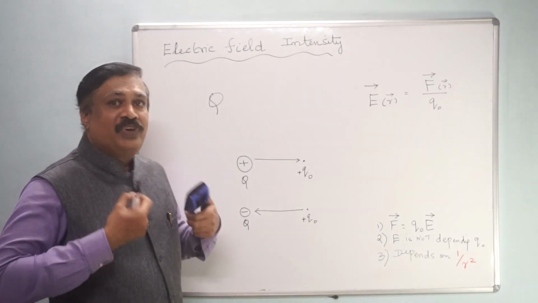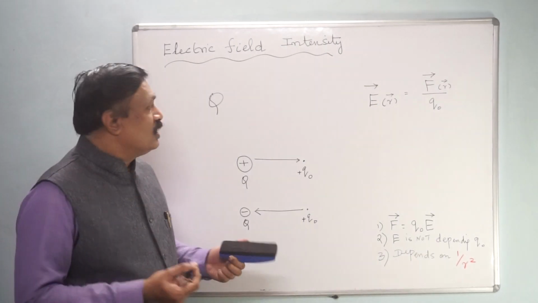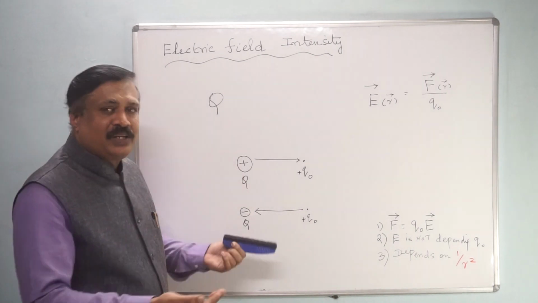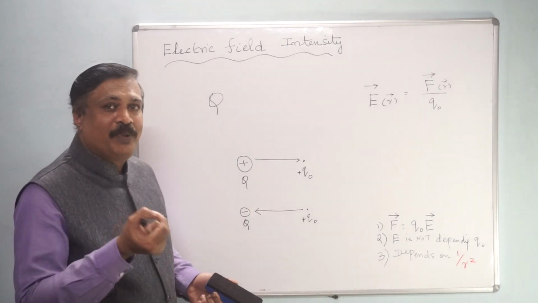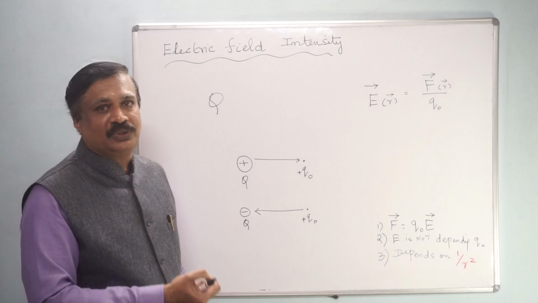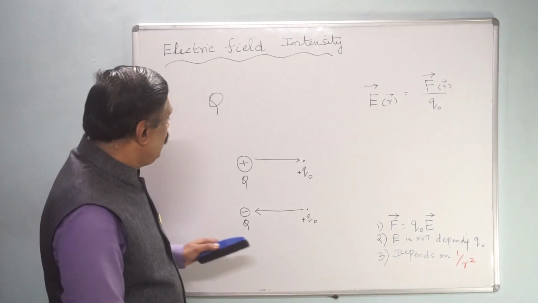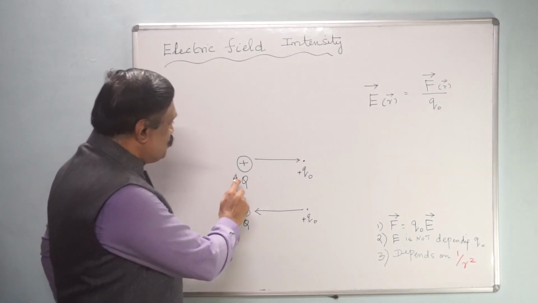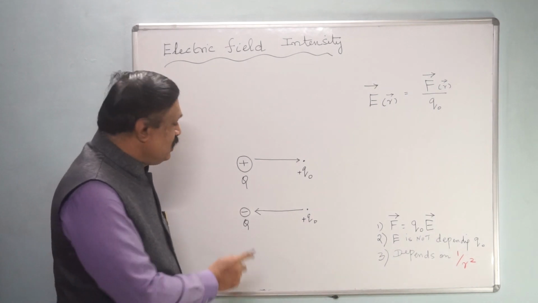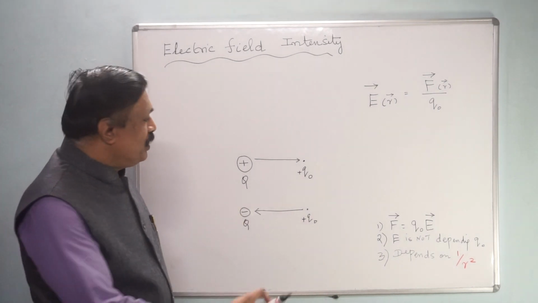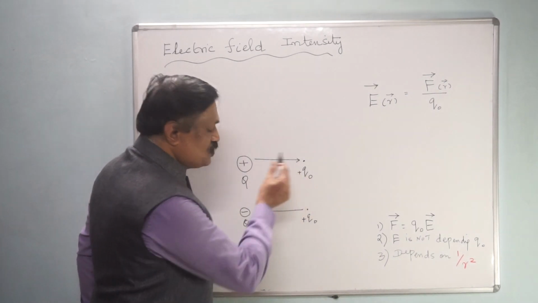And how can you feel that electric field? For that you have to bring some unit positive charge. Assume one positive charge here, and let it be Q. Now you are bringing some unit positive charge here.